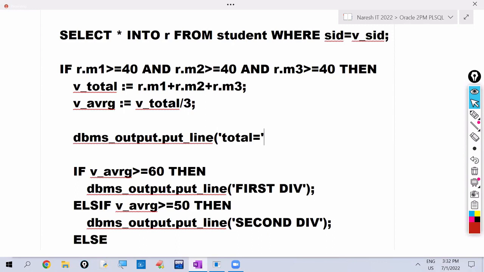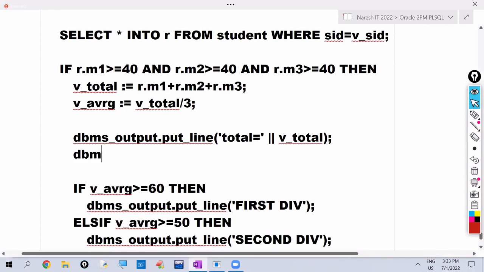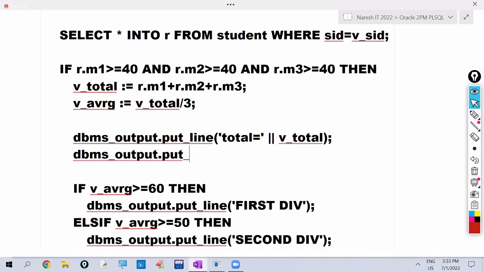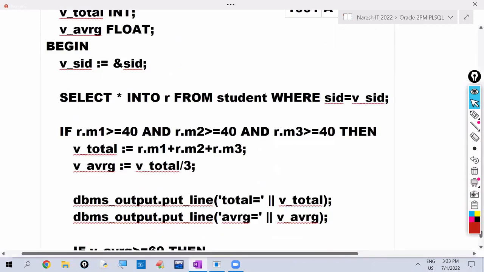So 'total =' concatenation operator v_total. We want to print average marks. dbms_output.put_line, 'Average =' v_avg. So this is a program.